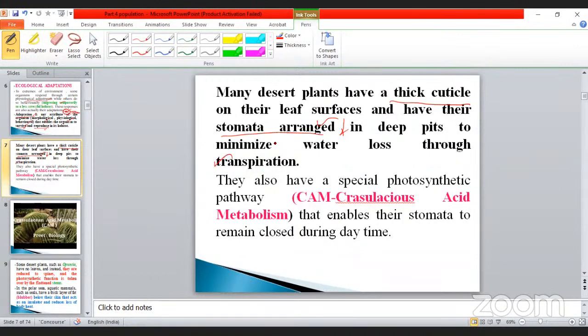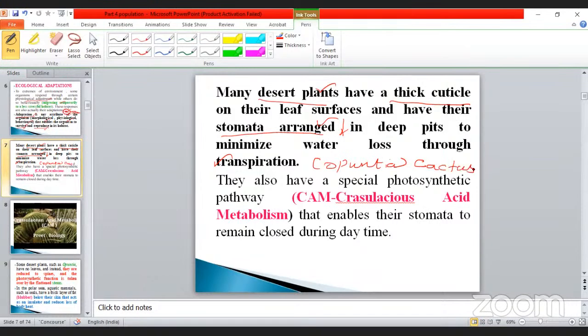This is important. This adaptation is mostly found in desert plants, my dear. Just to take an example, Opuntia, and also xerophytic plants such as the cactus.